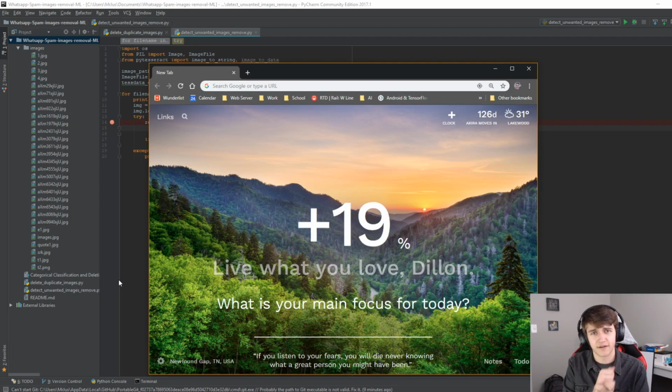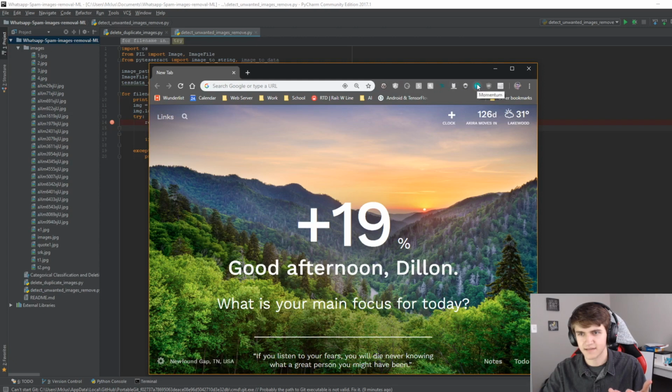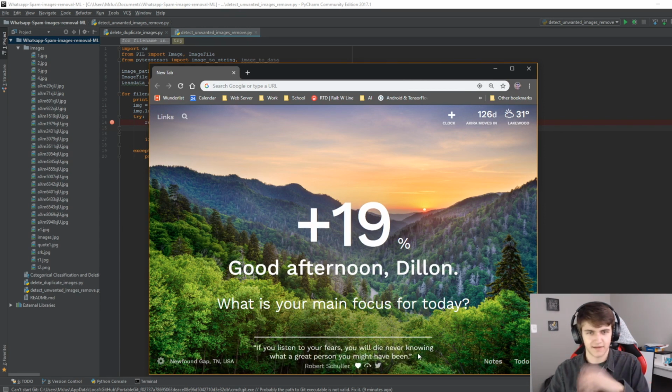I'm in a very particular energetic mood because I'm very grateful right now, so I want to try something different. I just want to start off with this quote. This is a Chrome extension called, I think, Momentum. I think I actually have the paid version of this, but you can get it for free too. There's not really that many features that you get for paid, but it's also very cheap. Nonetheless, this quote, although I don't necessarily agree that it has good contrast, says, if you listen to your fears, you will die never knowing what a great person you might have been.